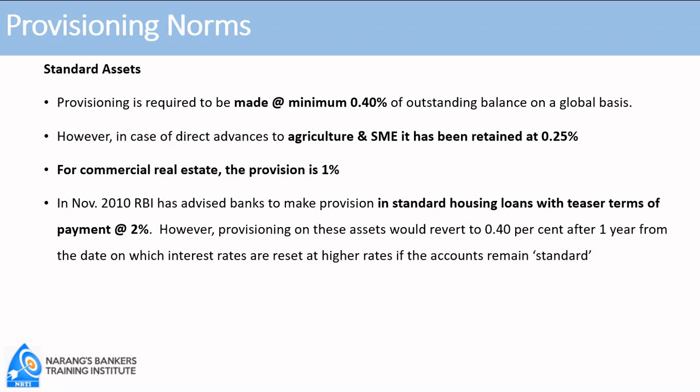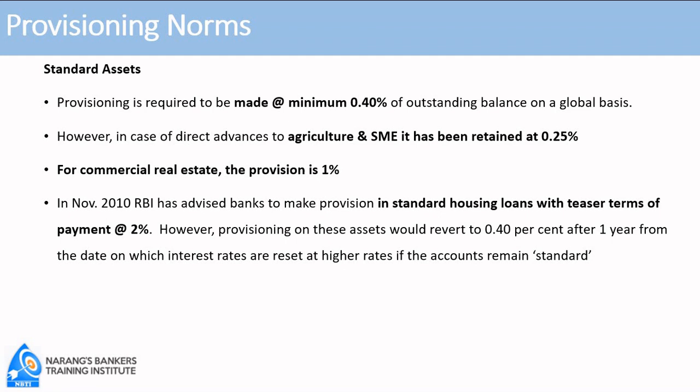So when the account is standard, the rate of provision is very low. But some provision has to be made because nobody knows when the account will turn NPA. So the general rate of provision on standard assets is 0.40%. That is, for every 100 rupees, 40 paisa is the rate of provision. However, in case of direct agriculture advances and advances to micro and small enterprises, it has been retained at 0.25%. That is, for 100 rupees, 25 paisa provision is required.